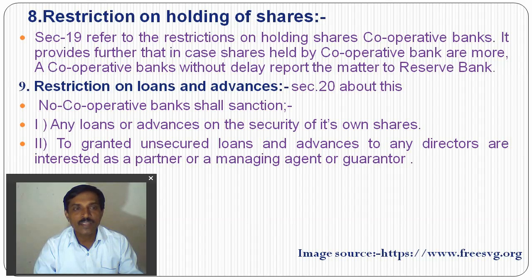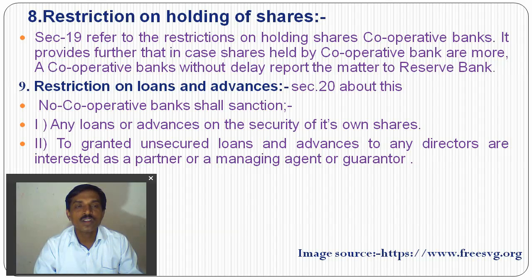Granting unsecured loans and advances to any directors, or to the interest of the partner or managing agent of the guarantor. Many of the cooperative banks failed in running their businesses. Bank corruption increased, particularly in cooperative banks. That's why Section 20 is imposed on cooperative banks, with restrictions on their loans and advances.